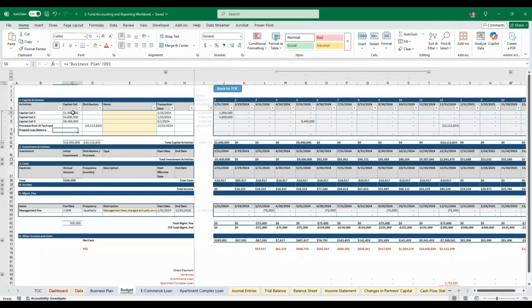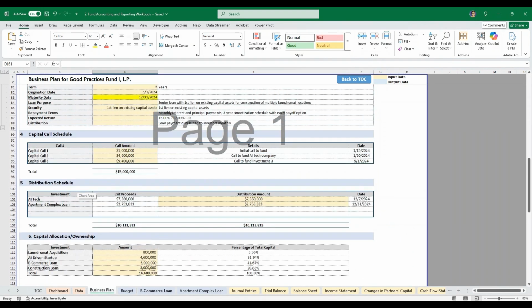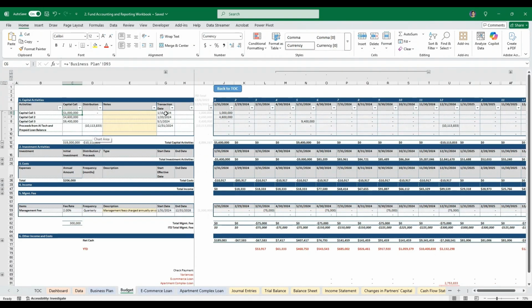So for example, these are the capital calls we planned in the business plan tab. Based on the date we're setting up here, this cash, for example $1 million, will come from January, and then this $4.6 million January 2, and then 9.5 based on the date May here, and it will fall into month May.